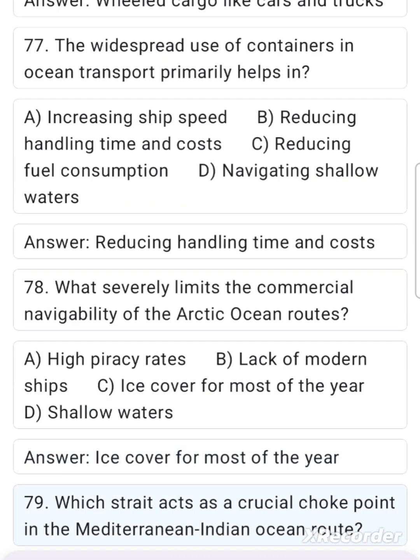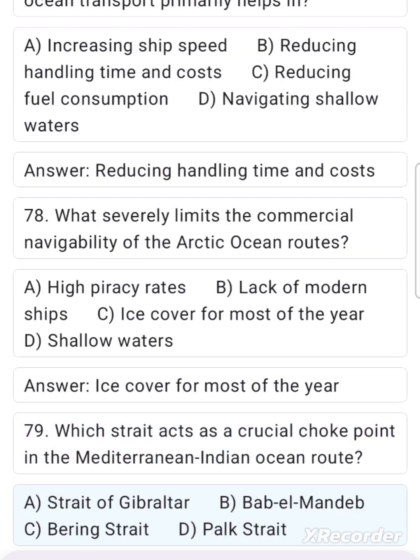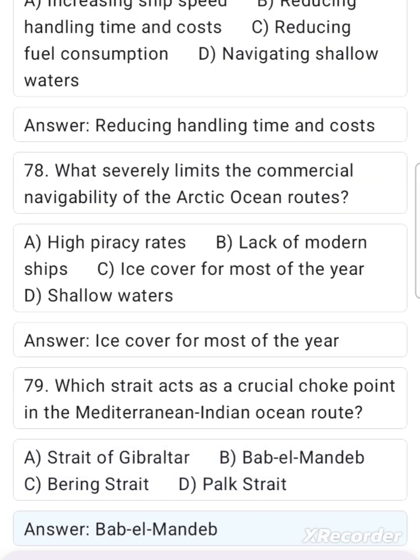79. Which strait acts as a crucial choke point in the Mediterranean-Indian Ocean route? A. Strait of Gibraltar, B. Bab el-Mandeb, C. Bering Strait, D. Palk Strait. Answer. Bab el-Mandeb.